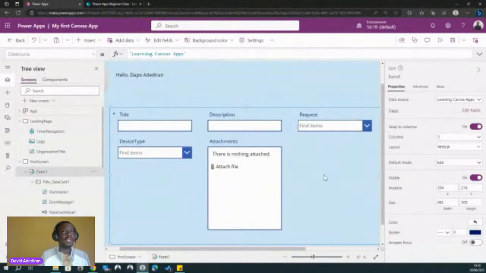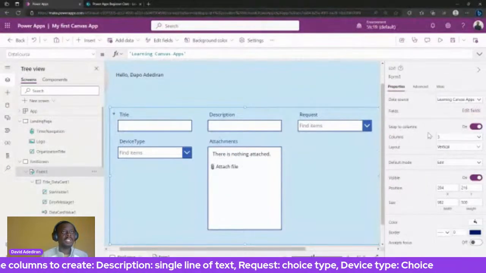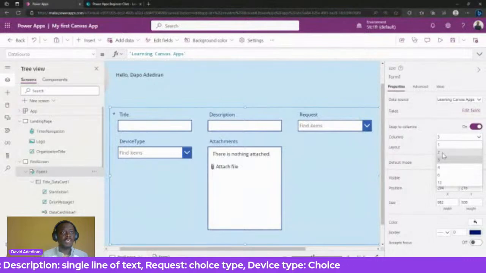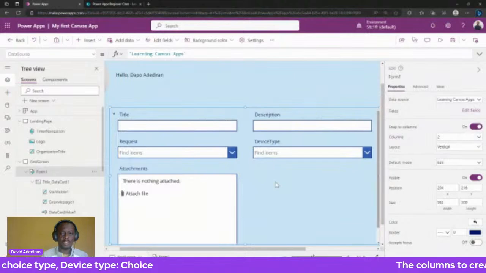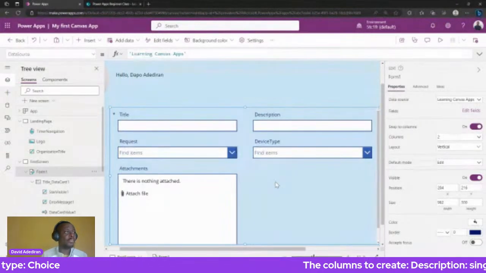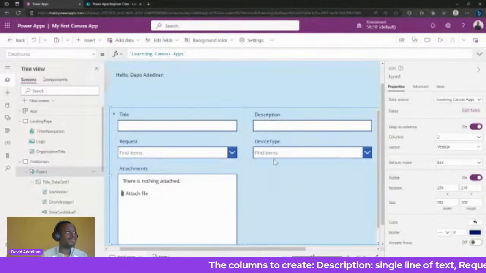Now, if you go to the right panel, one of the options we have is columns. So columns tells us how many controls are aligned vertically. Currently we have three alignments, so three columns. But we can change to two. So let's change to two. So that will be two columns. Again, you have the freedom to do it as you want to do it.